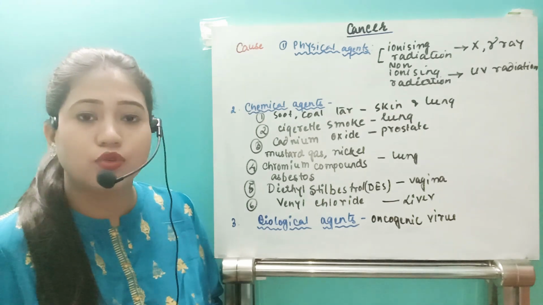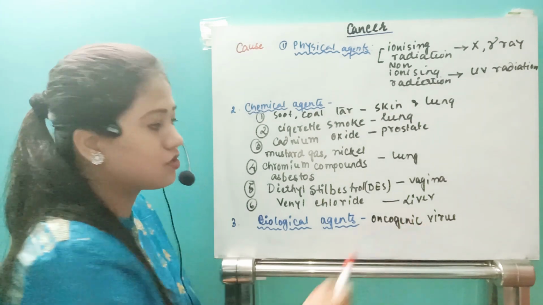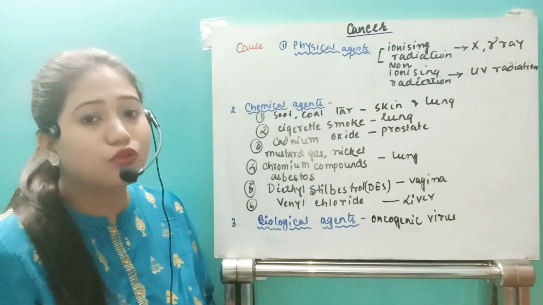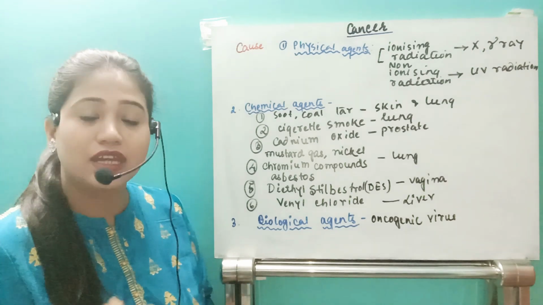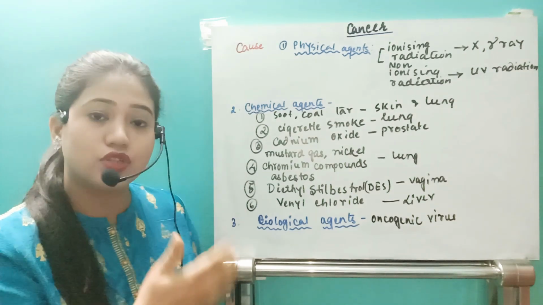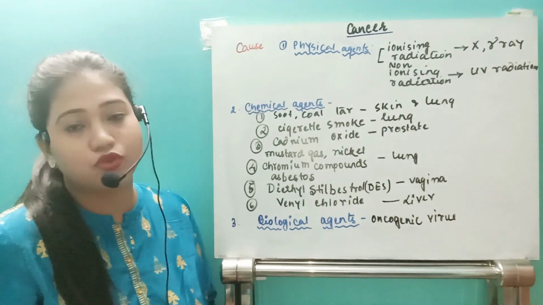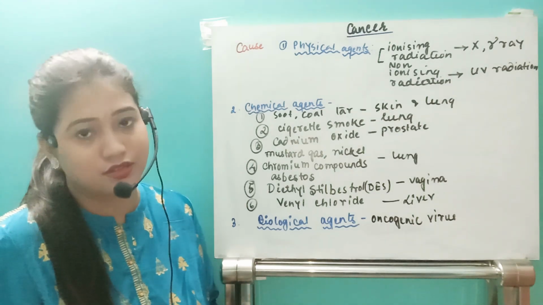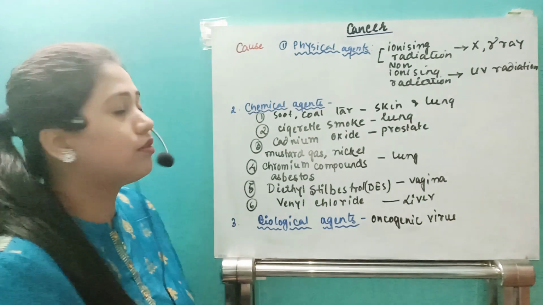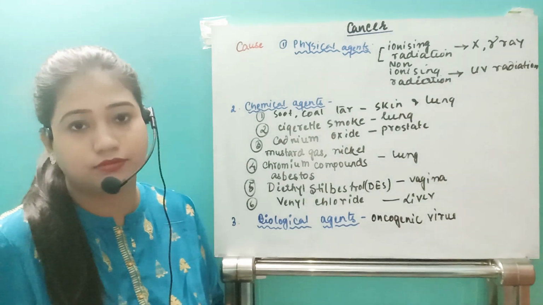That proto-oncogene can be activated by this oncogenic virus, which induces the proto-oncogene to become an oncogene, and that oncogene will be responsible for the cancerous growth. So this is all about the different causes.